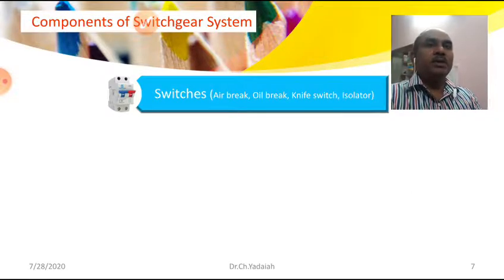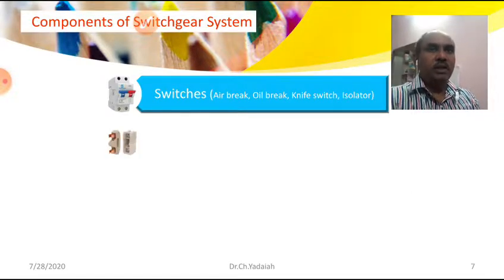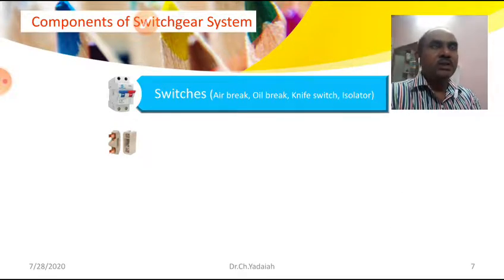These are the switches. Next, what are the other components? And protective equipment. These are switches. They can switch the current or circuit on or off.